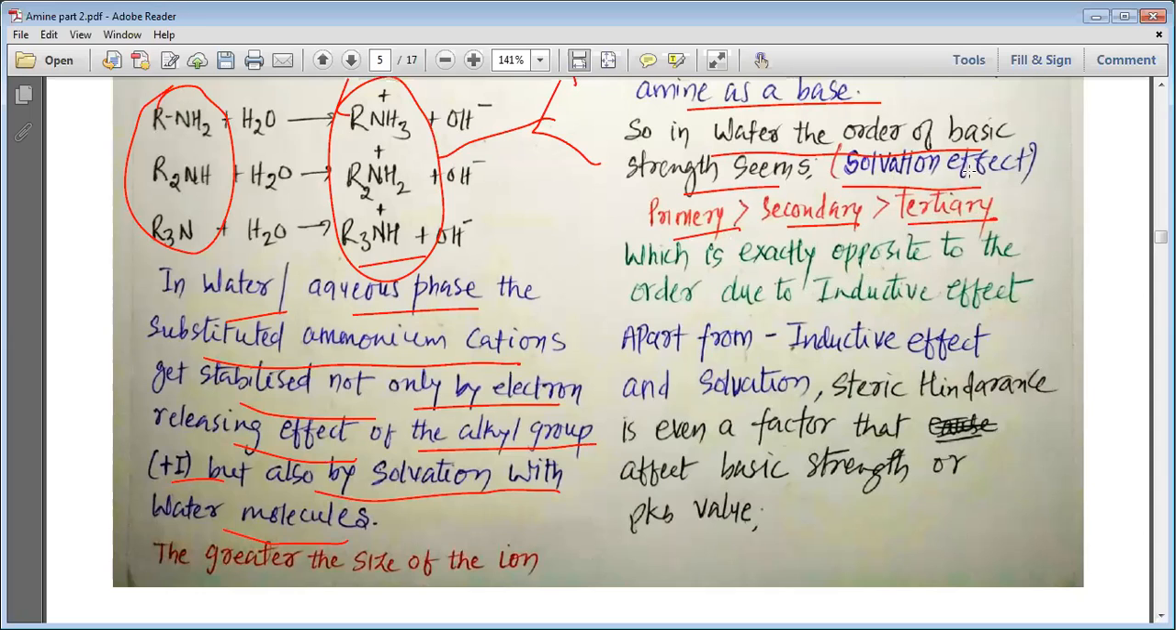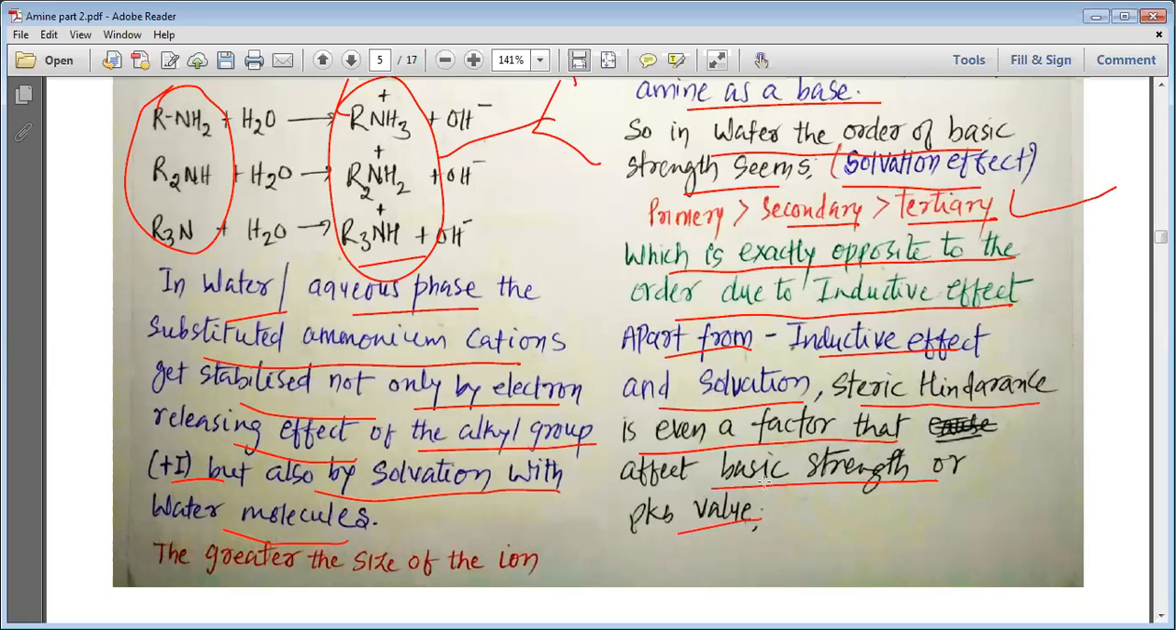But in solvation, or when we think about the solution of amines, the order should be primary greater than secondary greater than tertiary, because the stability of the cation should be primary greater than secondary greater than tertiary, which is exactly opposite to the order due to the inductive effect. So apart from inductive effect and solvation effect, there is one more reason, known as steric hindrance, that affects the basic strength or the pKb value.